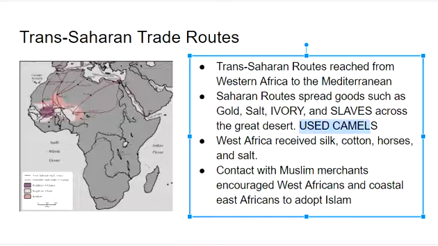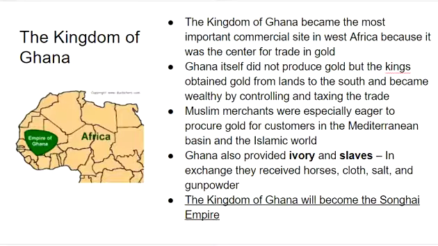Once again, they too used camels, similar to the Silk Road. West Africa received silk, cotton, horses, and salt from the Mediterranean. This contact with Muslim merchants encouraged West Africans and coastal East Africans to adopt Islam. That is why we're going to see the rise of the Songhai, the Islamic Empire, the Songhai Empire.